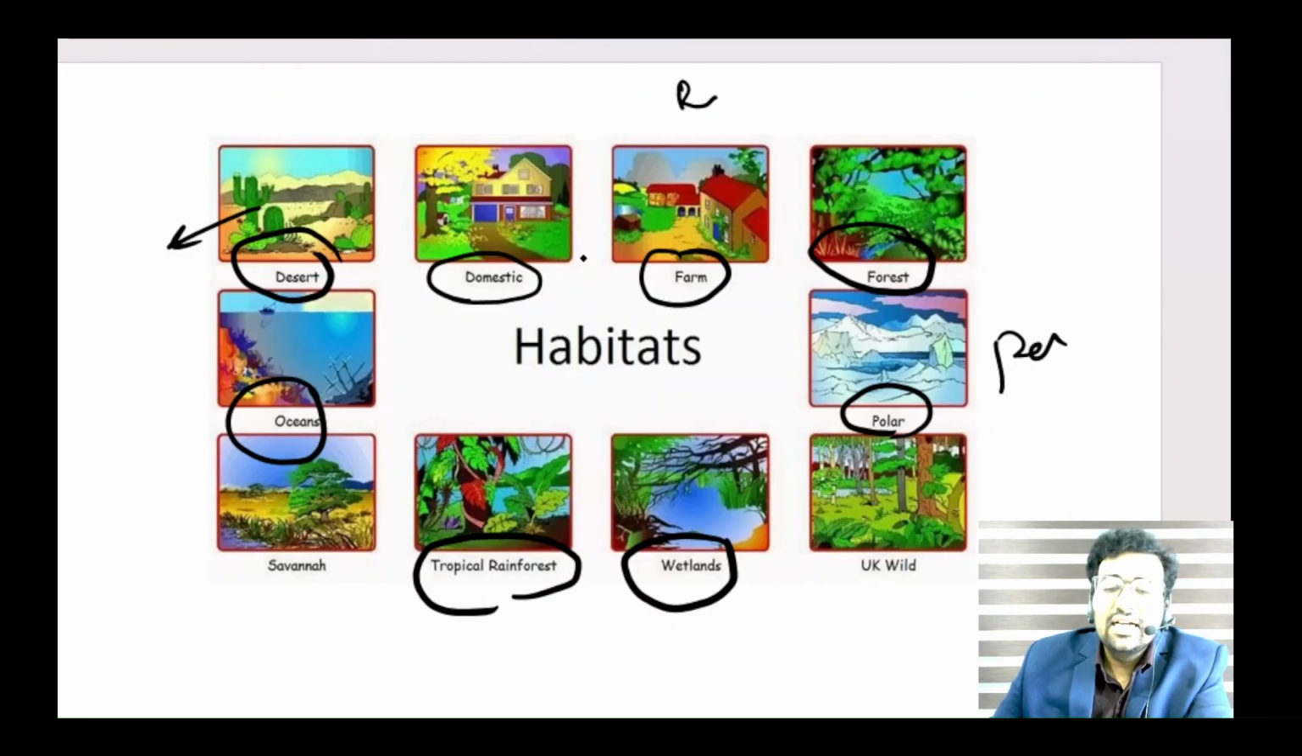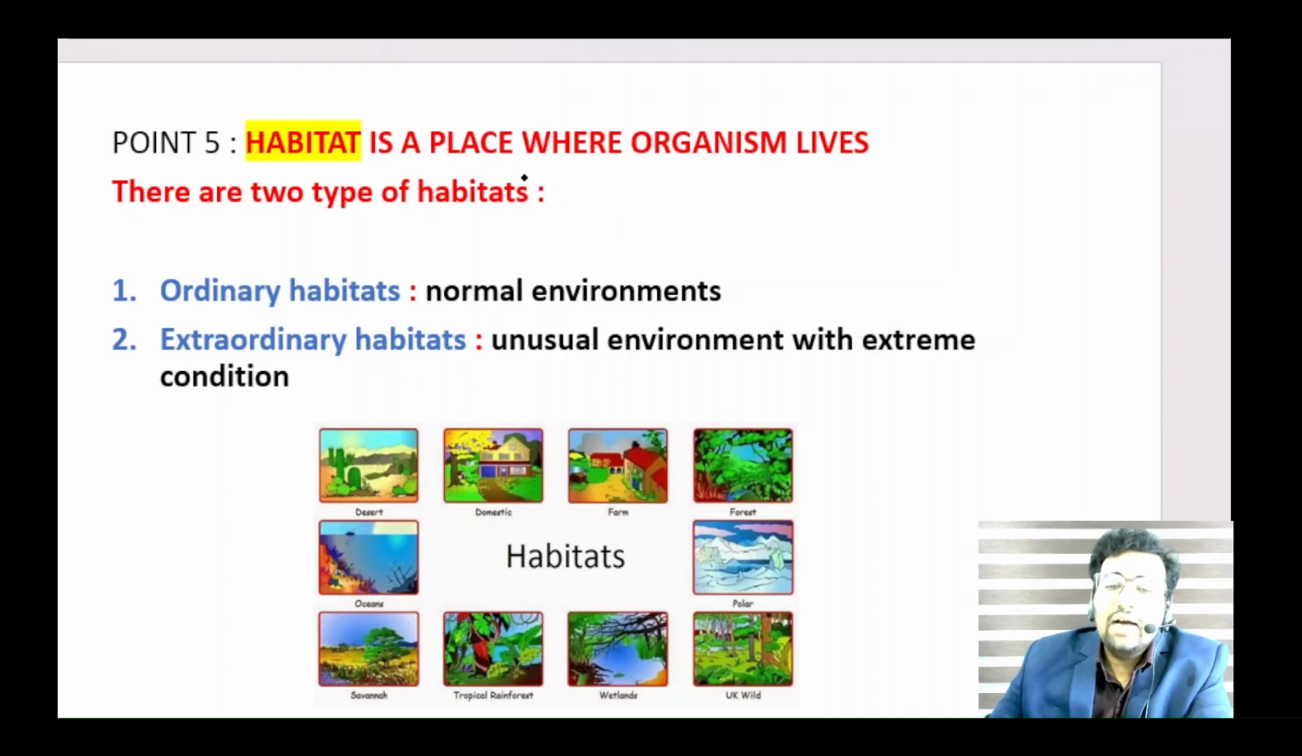So the thing is that these are all habitats: desert, forest, lake, polar region, ocean, pond, etc., freshwater, river, etc. Therefore, what is habitat? Habitat is a place where an organism lives. It can be a pond, it can be an ocean, or it can be a forest, it can be a desert, etc.